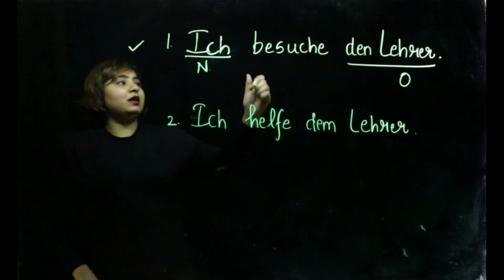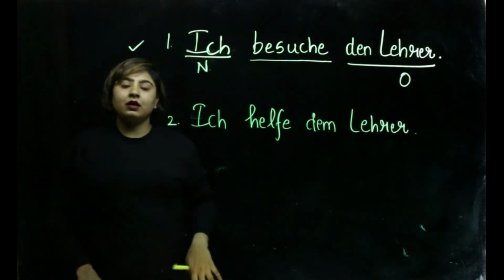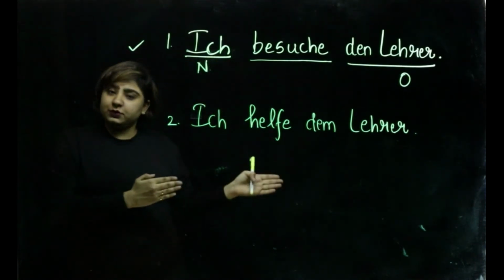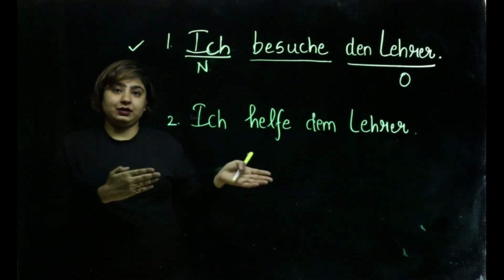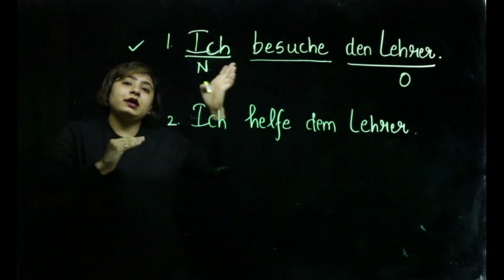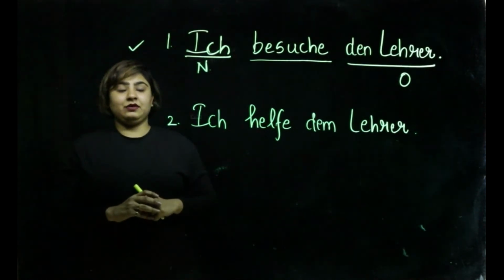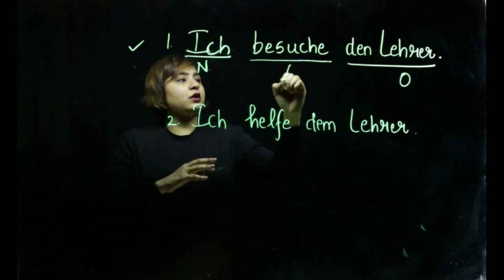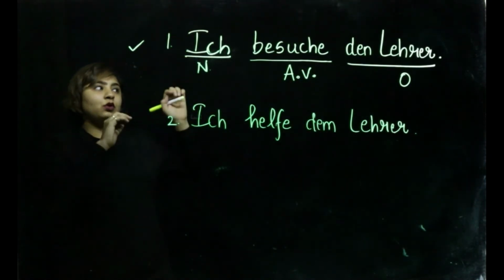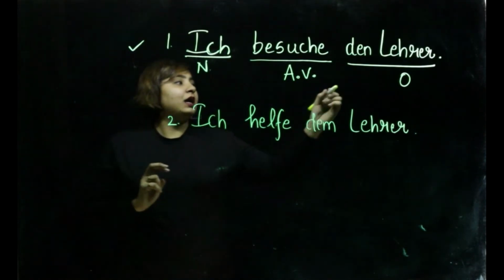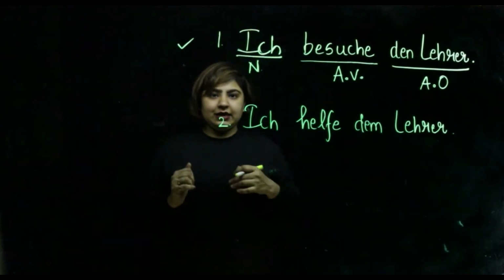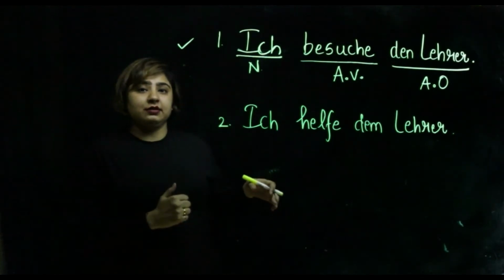That is with our verb. If our verb is accusative, the following object will be an accusative object. And if our verb is dative, then the following object will be dative. So here in this case, the verb is an accusative verb. So den Lehrer will be an accusative object.